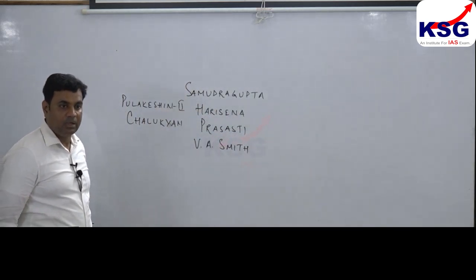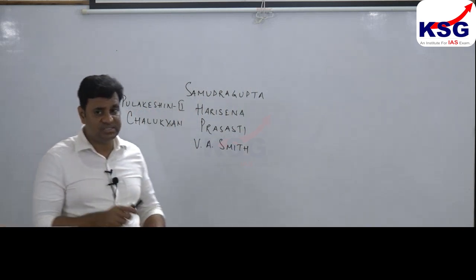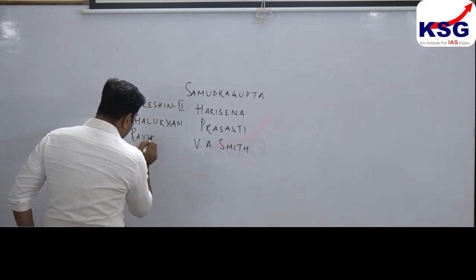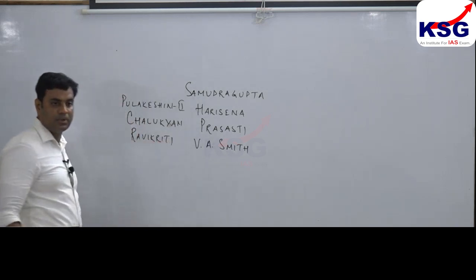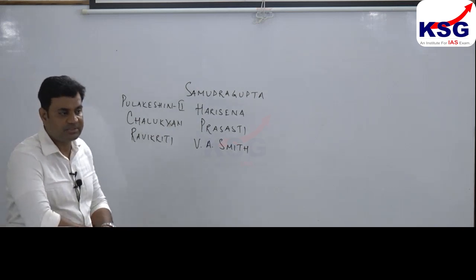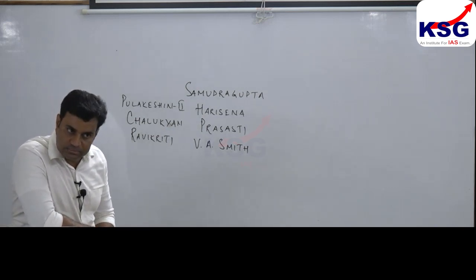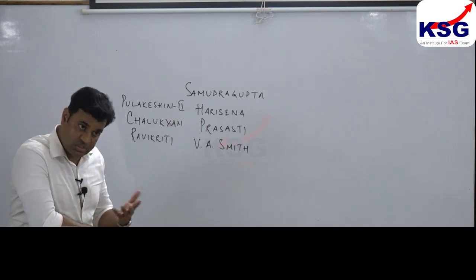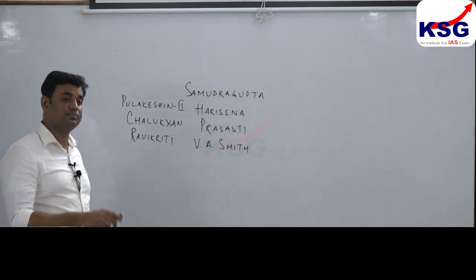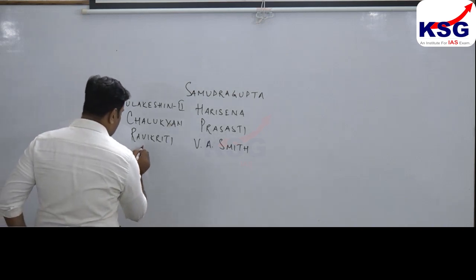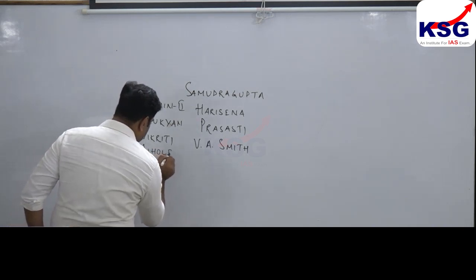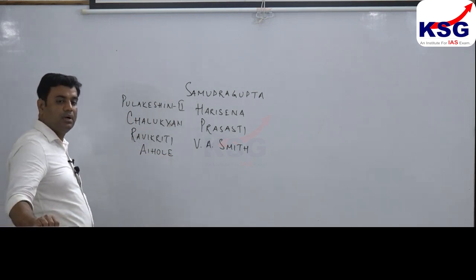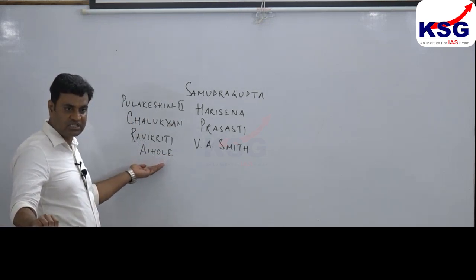Clear? Right. Under his guidance, a court poet, Ravikriti, wrote a biographical account in an inscription at Aihole, in modern Karnataka.